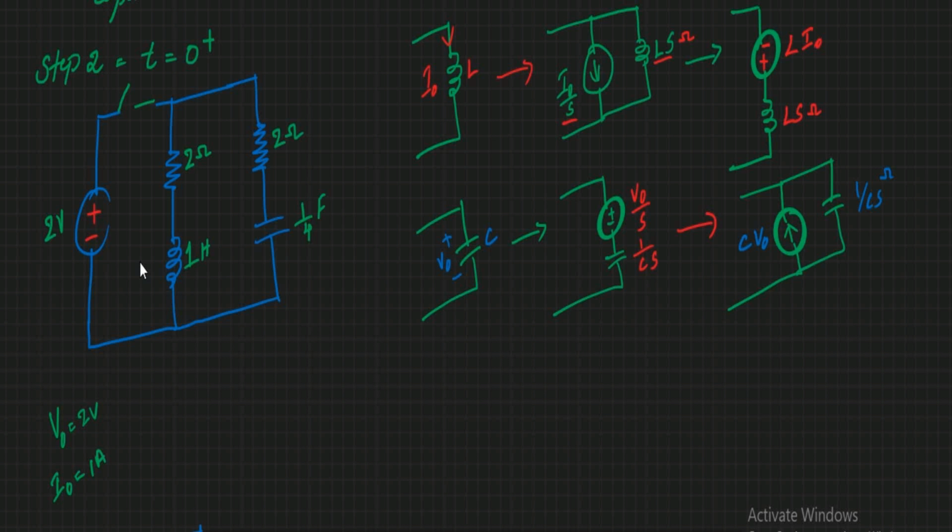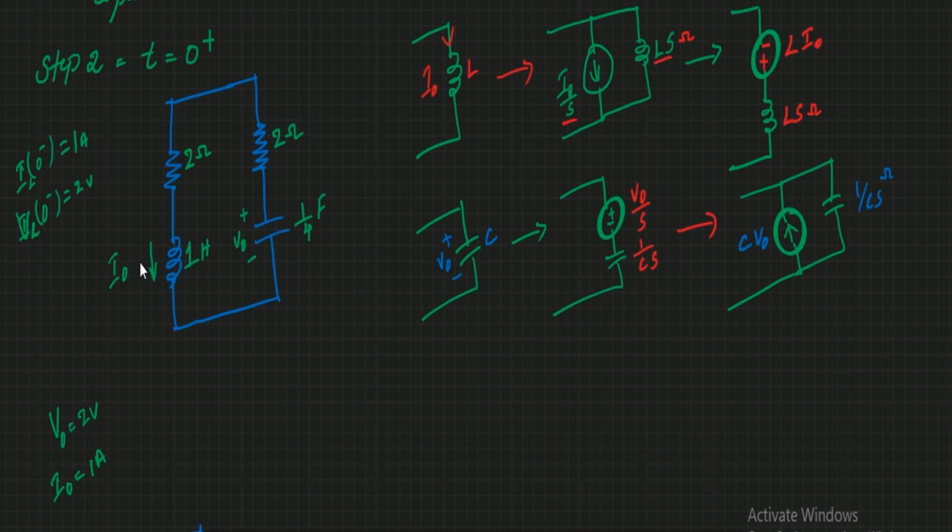If at t equal to 0 the switch is opened, that is nothing but this voltage source is disconnected from the circuit. The circuit will look like this. But at t equal to 0 minus, we have some current flowing through this inductor, that is I naught, and some voltage, that is V naught. So IL of 0 minus we got is 1 ampere, and VC of 0 minus is equal to 2 volts.